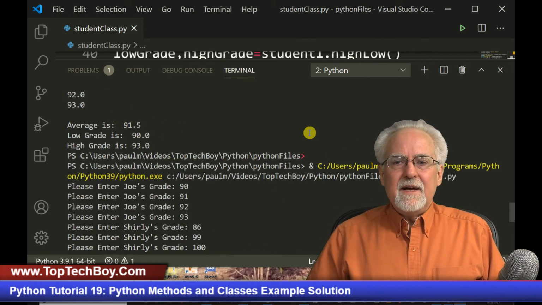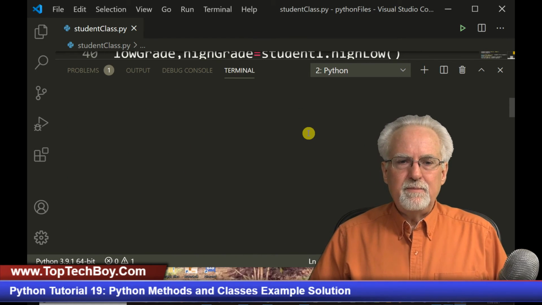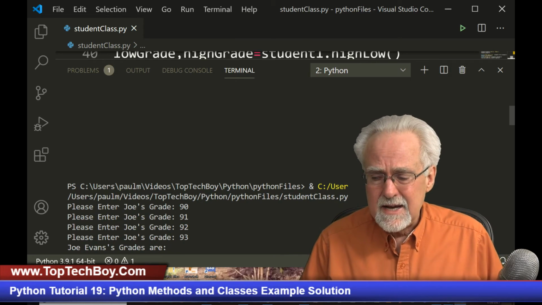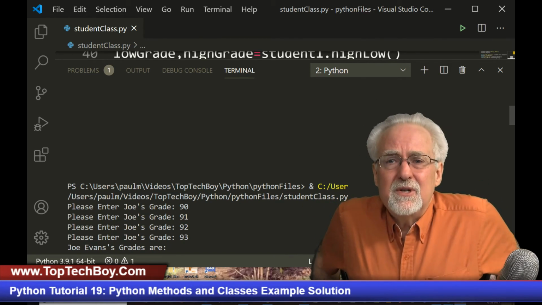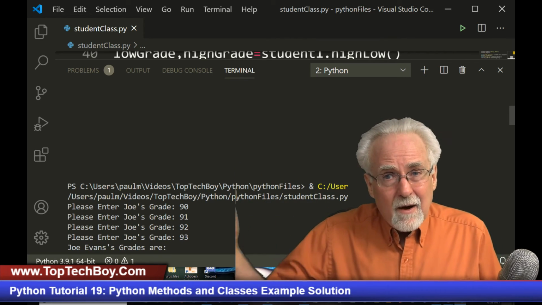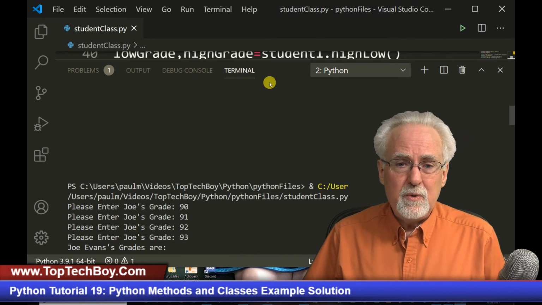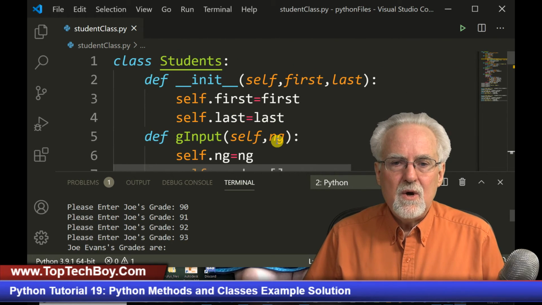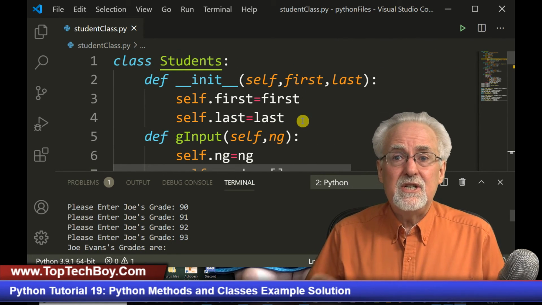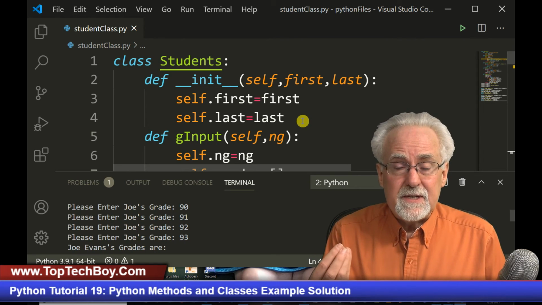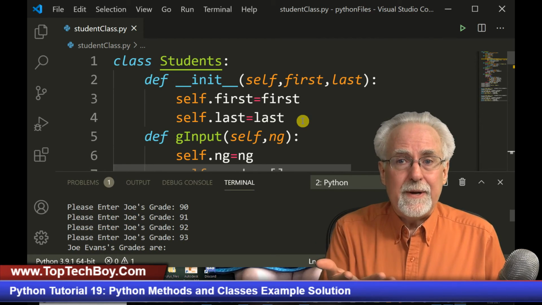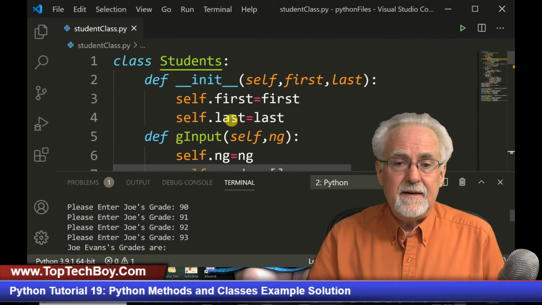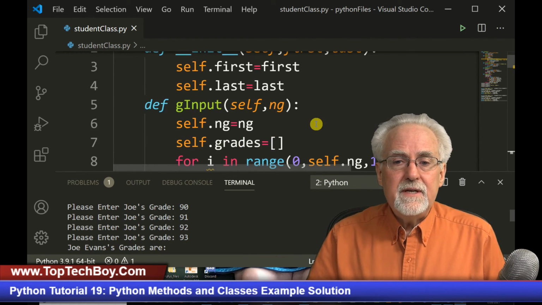Boom, we got it. Guys, this has been a little bit of a long lesson, but I have taken you through these classes and methods now twice, and I'm hoping you understand them. Now when you look at other people's code, you will understand these things that were maybe so confusing before, like, what is this init business? It's the method that is called when you create the student, and it sets up those variables that you're passing in. Then you can set up all of these different methods.